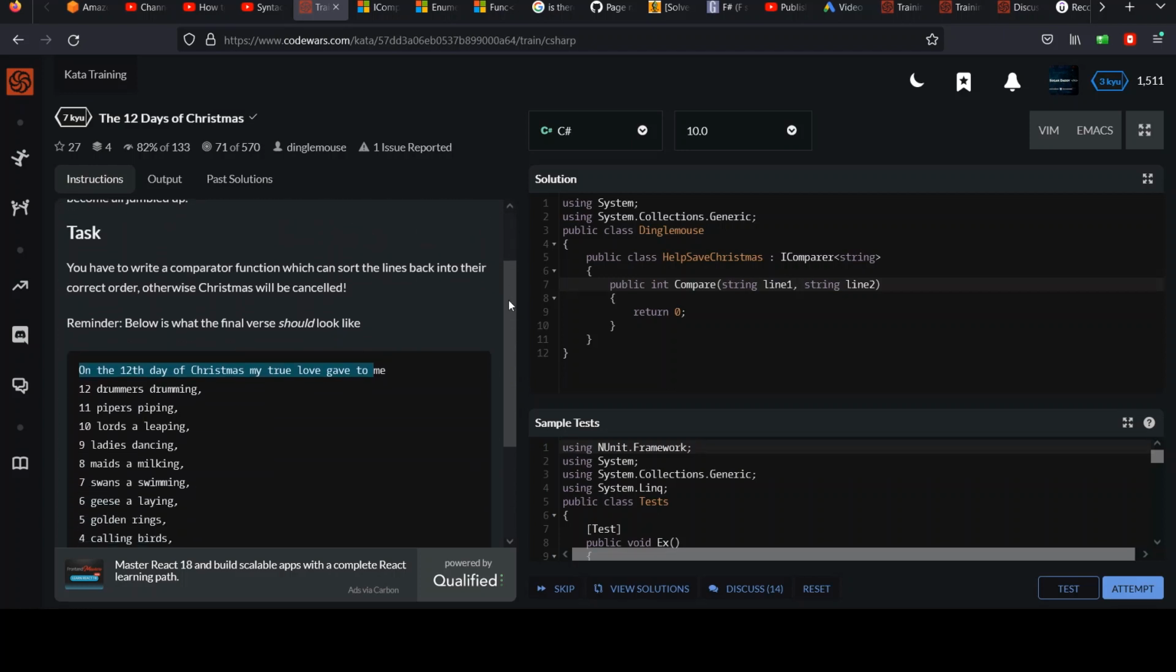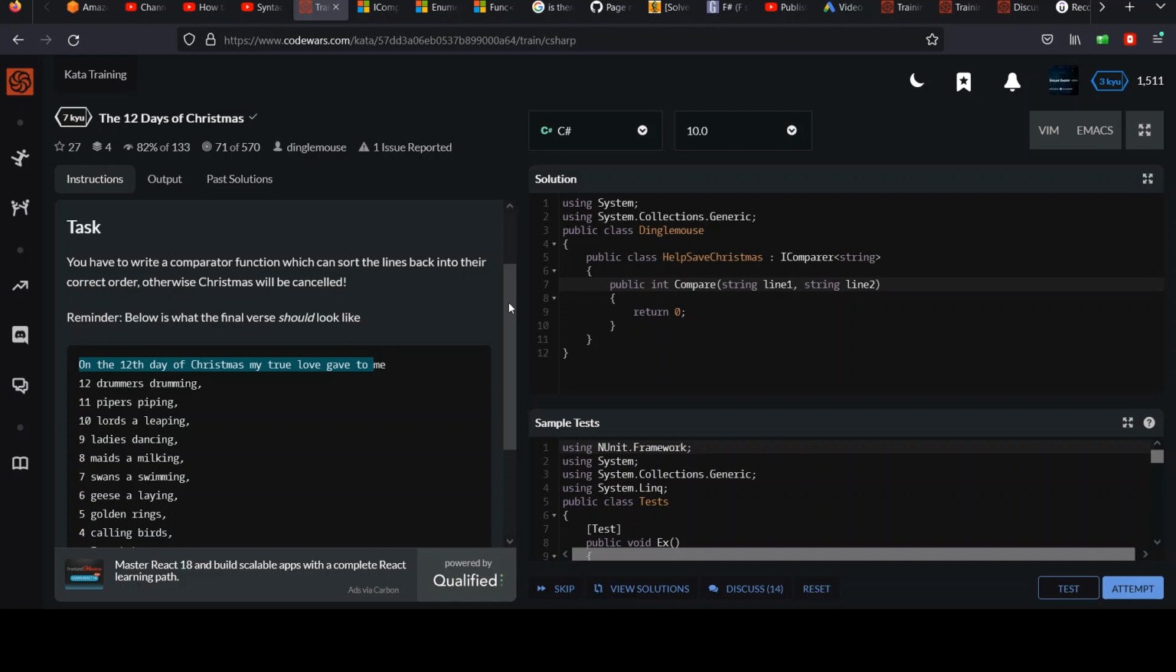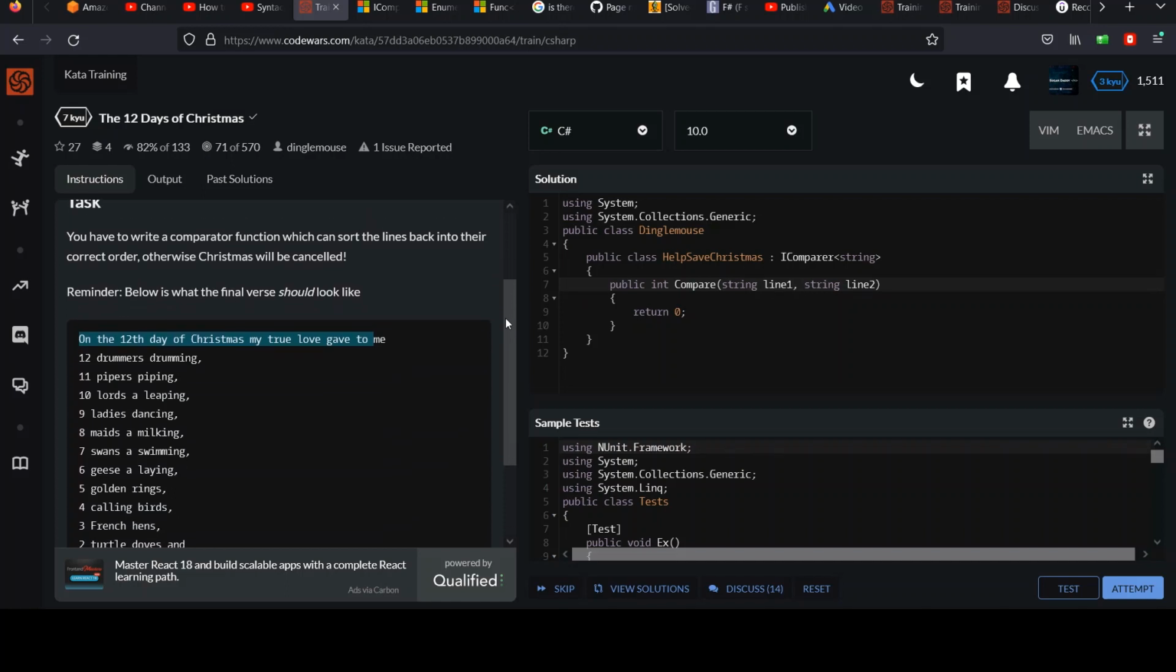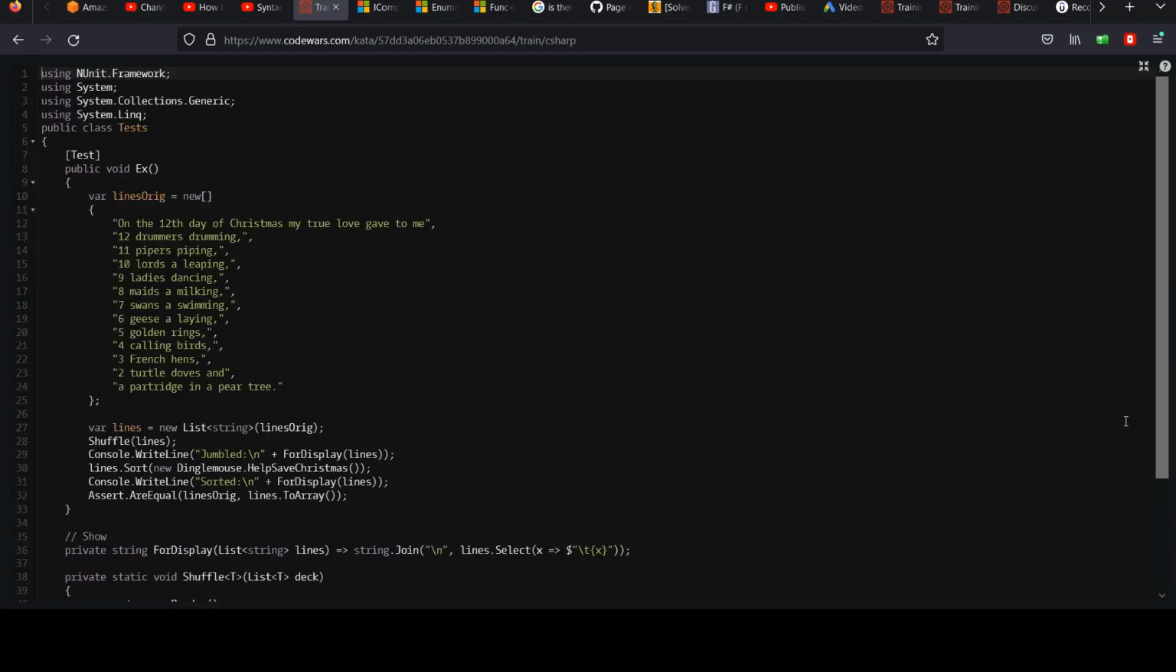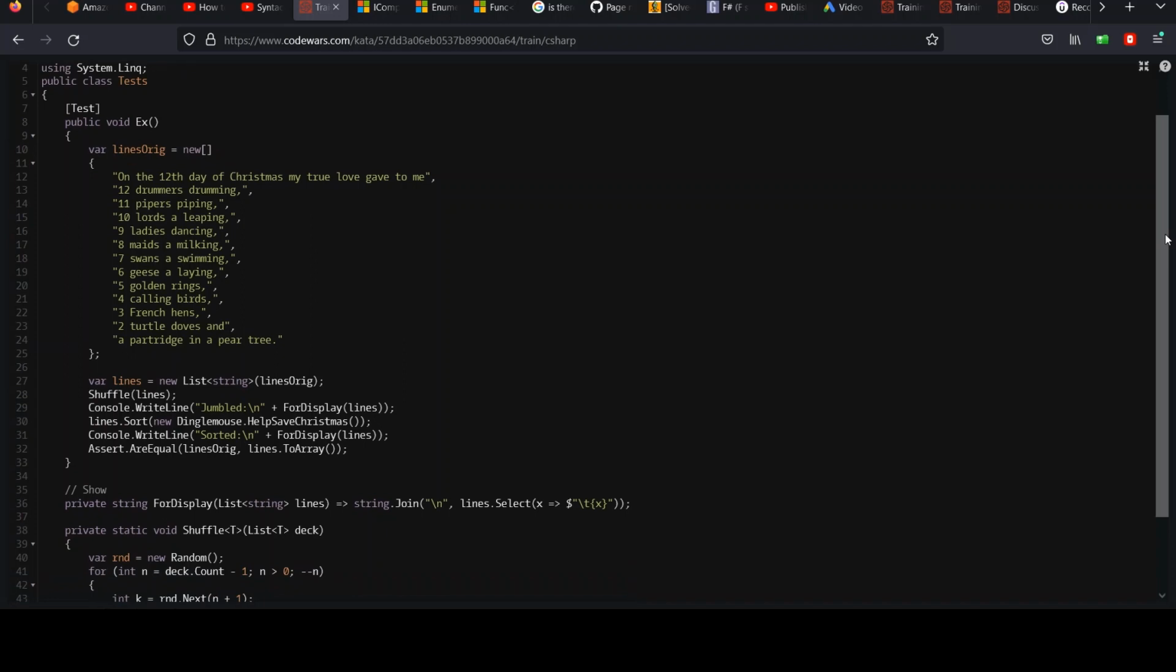The task: you have to write a comparator function which can sort the lines back into their correct order. So all we have to do is implement the compare, and if you look through the tests, let me expand this, they're going to handle populating the correct lyrics here. They'll go to the trouble of shuffling those for us. We don't have to worry about any of this. And then once they're shuffled, they call sort using our comparer here, and if we do our job right, it'll get back to the original.